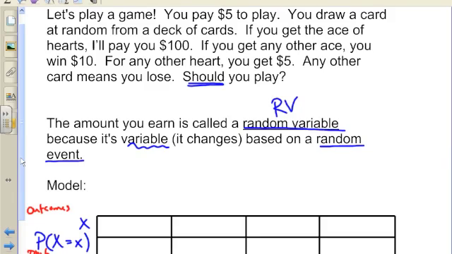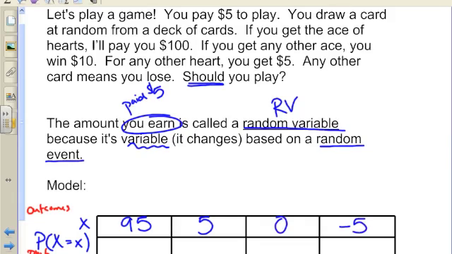So thinking about the amount of money you earn, don't forget that you paid $5 to play the game. So if you get the ace of hearts, you get $100, but you gave me $5 to start with, so you're ahead $95. You could get another ace, so I give you 10, but remember you gave me 5, so you've only earned $5. If you get any other heart, you give me $5, I give you 5 back, so you're just even there. And any other card you lose, so you have lost your $5, negative $5.